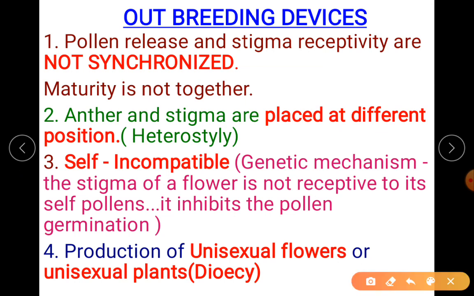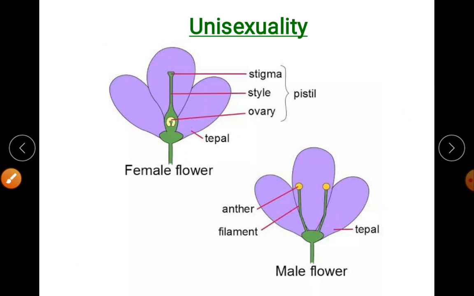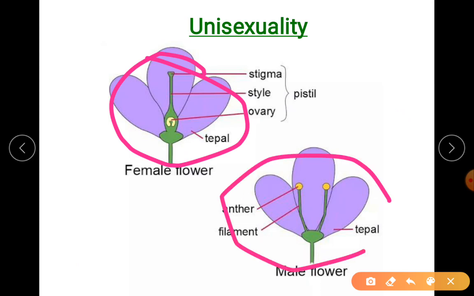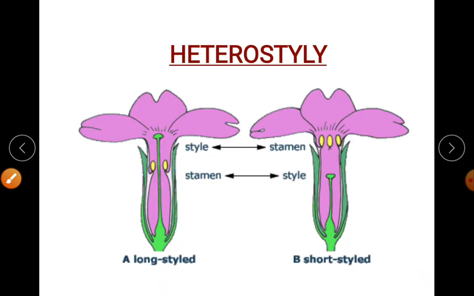Last type, production of unisexual flowers or unisexual plants. You remember unisexual flowers, that is your pistillate and your staminate. Here the flower has only the pistil, that's why it is called a pistillate flower. Male flowers have only the stamens, that's why it is a staminate flower. Okay, so remember this, very important.